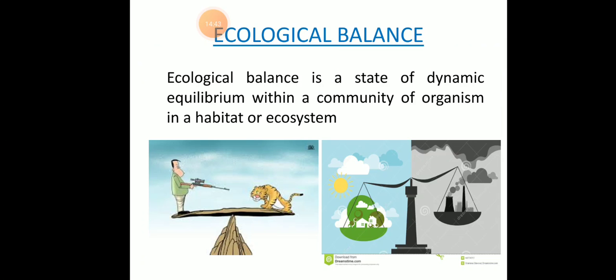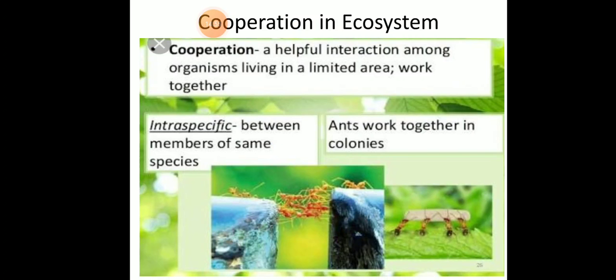Ecological balance. So ecological balance, student, is a state of dynamic equilibrium within a community of organisms in a habitat or ecosystem. Okay, then we have cooperation in ecosystems. Cooperation is helpful interaction among the organisms living in a limited area who work together, interacting specifically between members of the same species and working together in colonies, right?